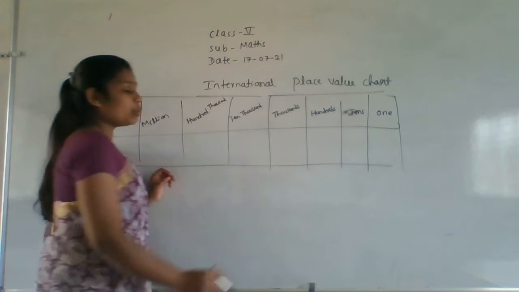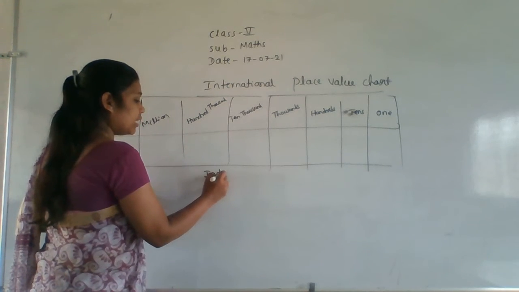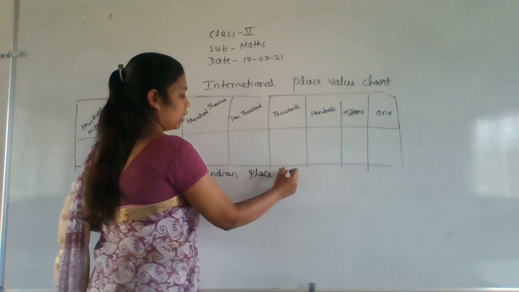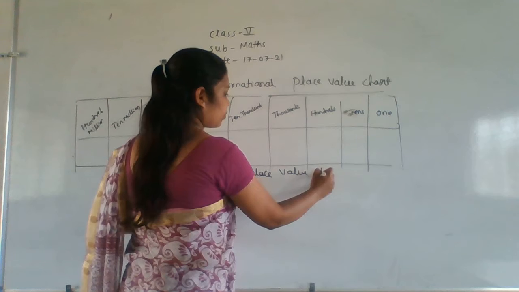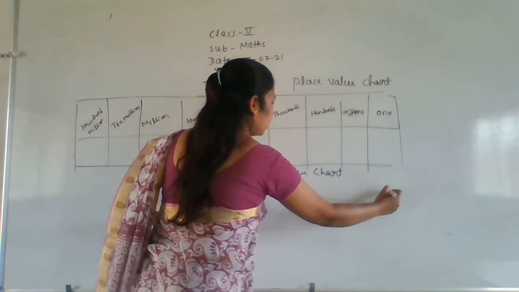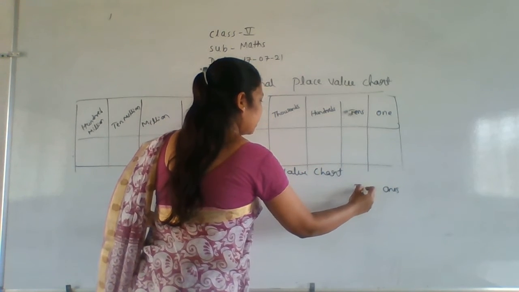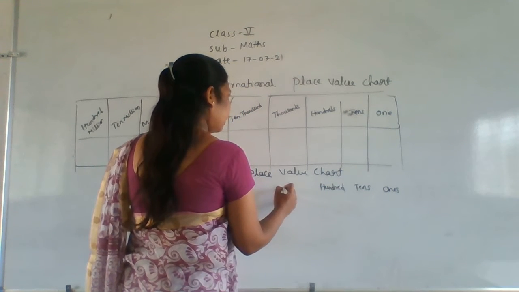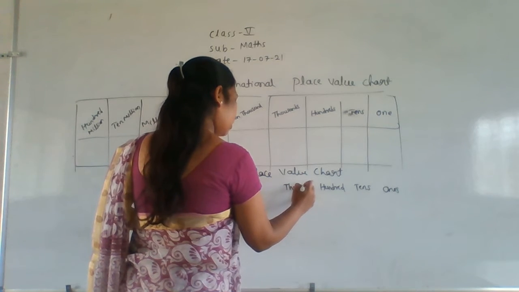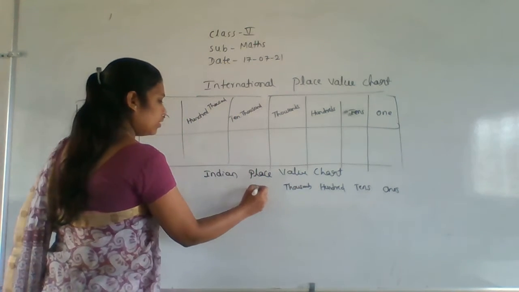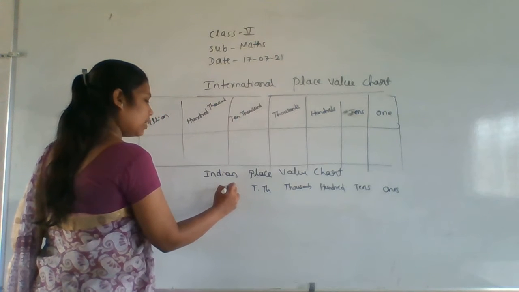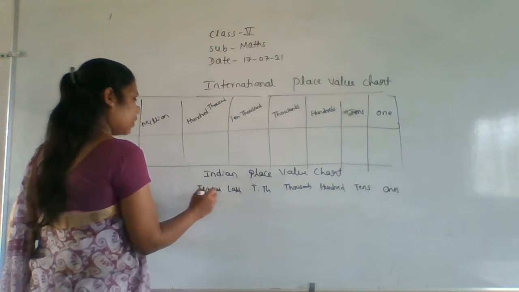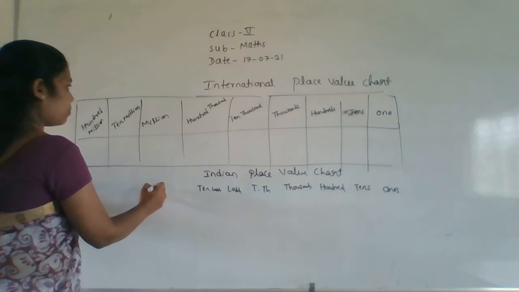According to the Indian, see here, what is the difference between the Indian place value chart as well as the international place value chart? Observe here properly. First will be the ones here, right? Next will be the tens. After that, hundreds you got, right? Next will be the thousands. Next will be the 10,000s. Next will be the lakh. Next 10 lakh, right? After that, crore.